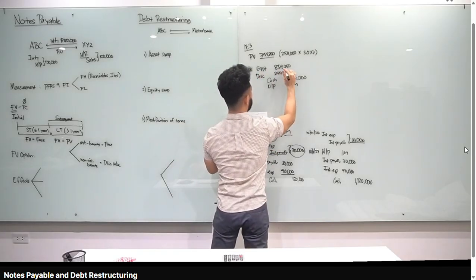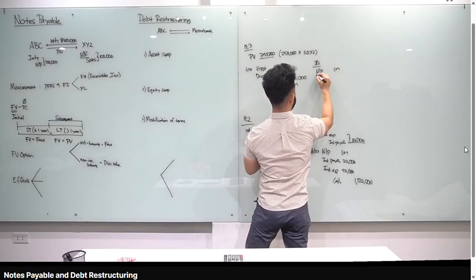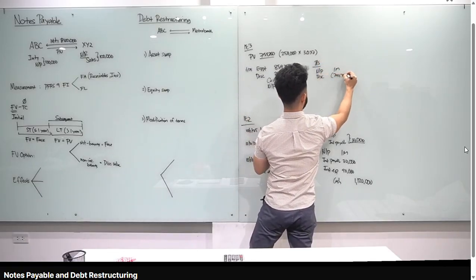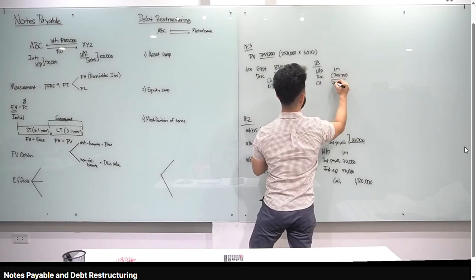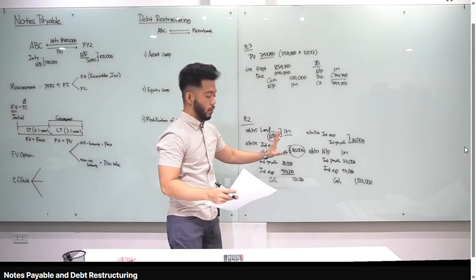240,750. Okay? So, ang presentation natin class sa balance sheet, we have notes payable, 1 million, minus discount on notes payable, 240,750. The carrying amount of our notes payable is 759,250. Okay? So, ganyan yung presentation natin in the balance sheet. Alright, now, balik tayo dito class.